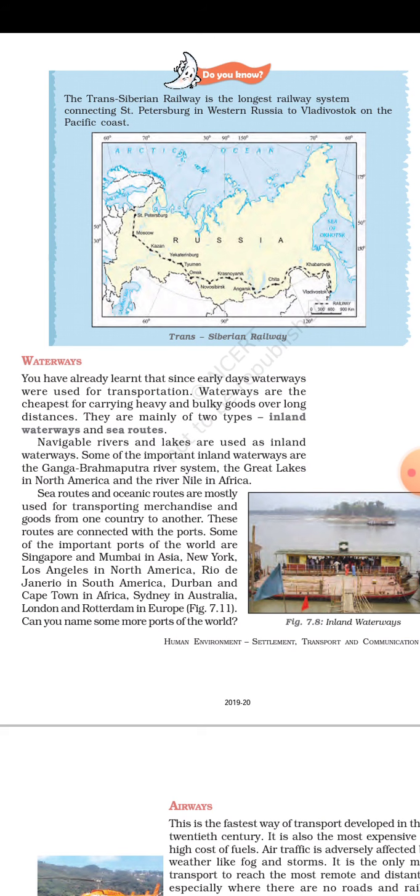Sea routes and oceanic routes are mostly used for transporting merchandise and bulky goods from one country to another. These routes are connected with ports. Some of the important ports of the world are Singapore and Mumbai in Asia, New York and Los Angeles in North America, Rio de Janeiro in South America, and Durban and Cape Town in Africa. These are some examples of ports.